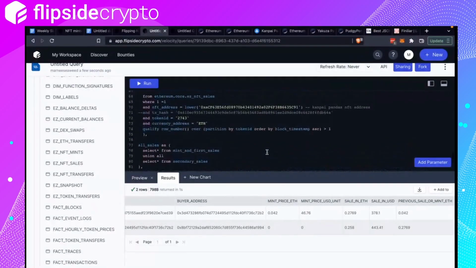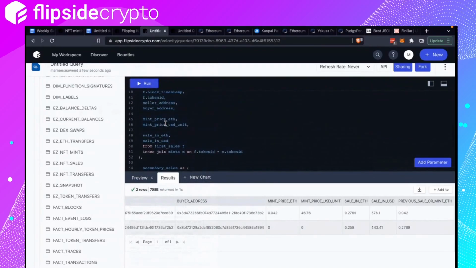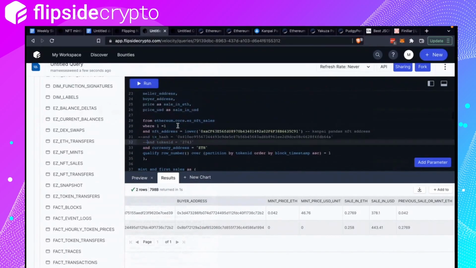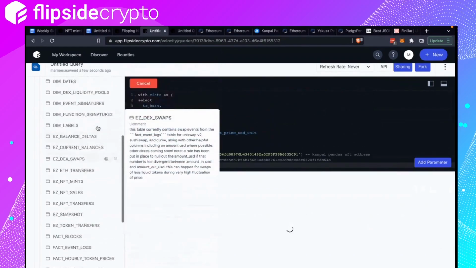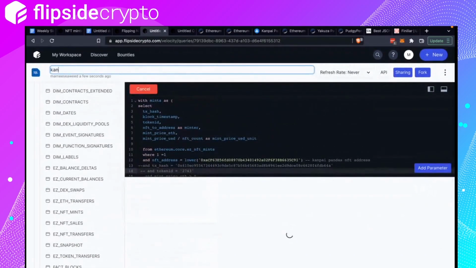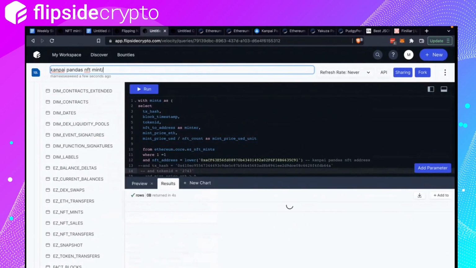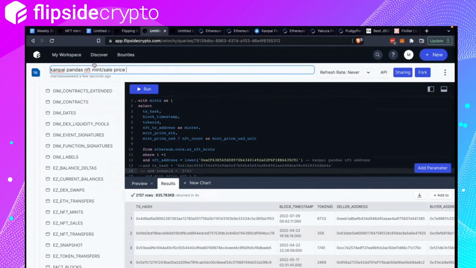I think that's good. So I'm going to remove the token ID. Call this Kanpai Pandas NFT mint sale price flip profits.